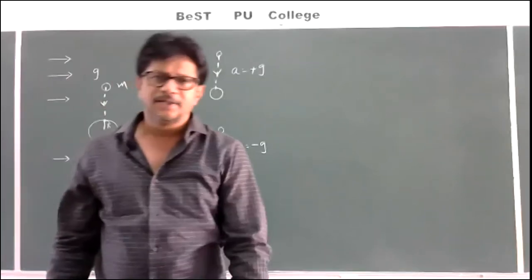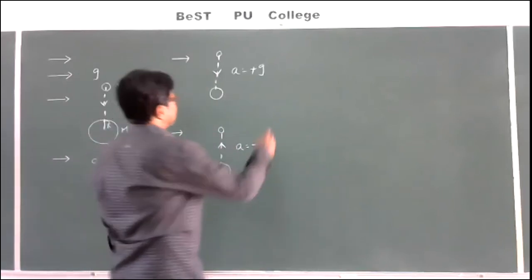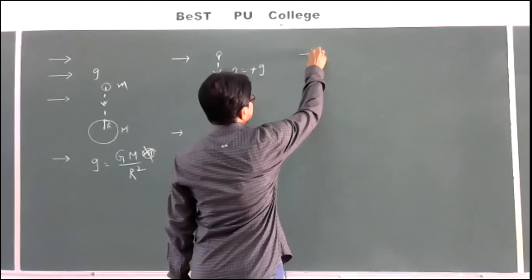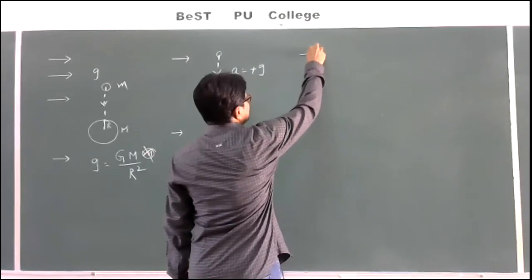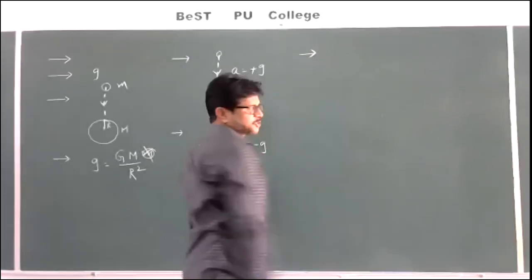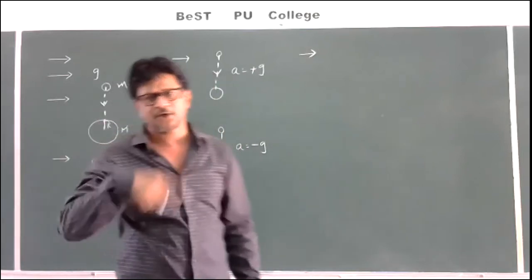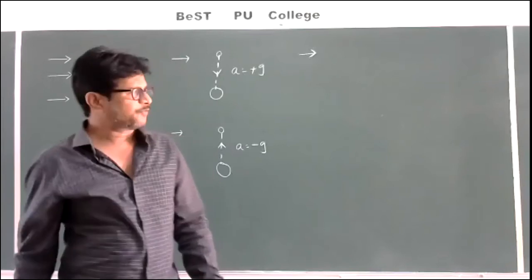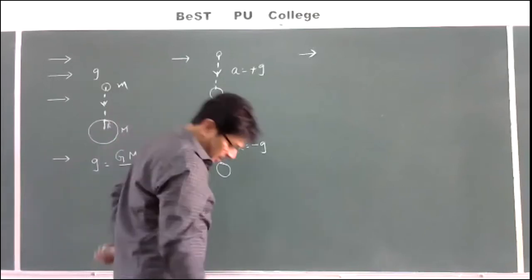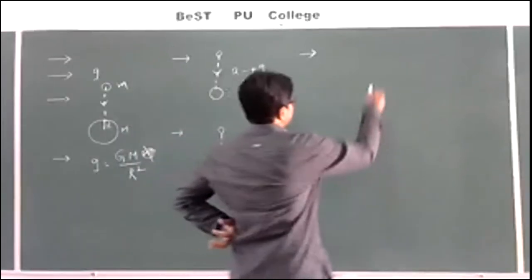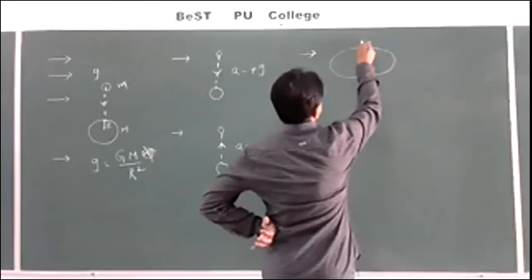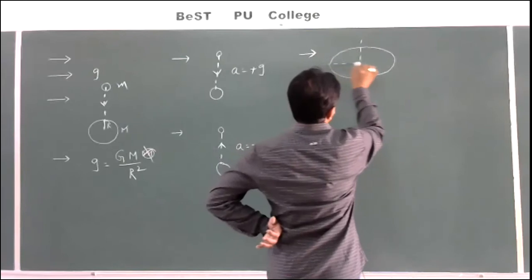Okay. Generally, for all calculation purposes, we will consider the shape of the earth to be spherical. But frankly speaking, the shape of the earth is not spherical. It is a geoid shape, or oval shape, like this.